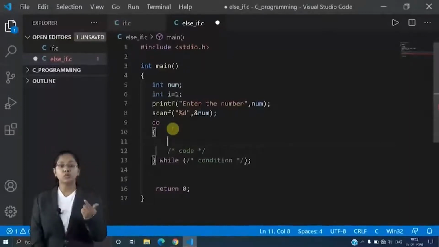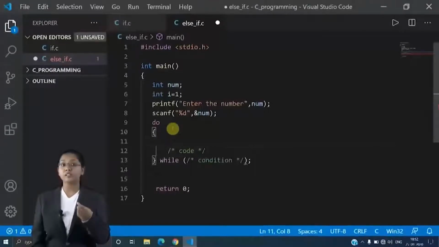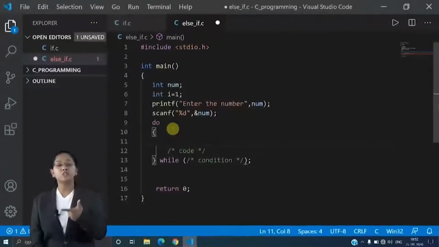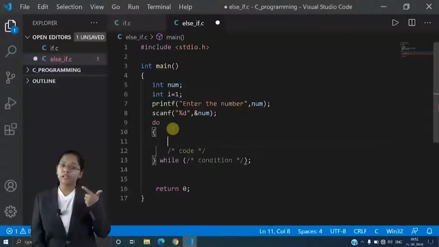That is do. Inside the do loop I have to write a statement over there, and in while I haven't got a parenthesis, I have only got a condition over there. Why? Because if you want to run this do while loop, then only the condition will be given to while, whereas the statement which you want to print will be given to the do loop.